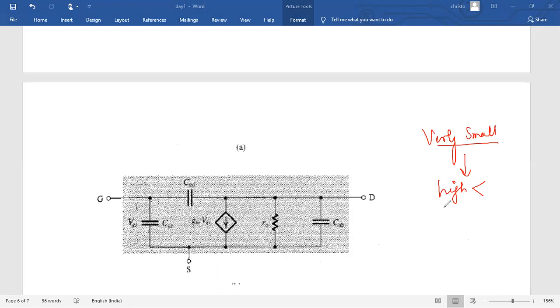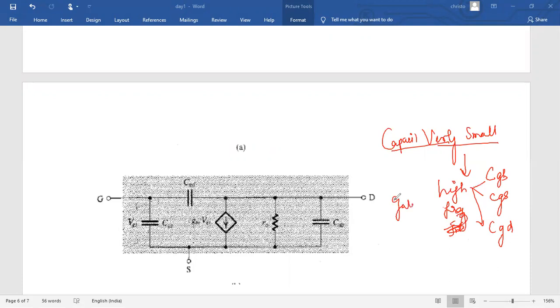These capacitors come into the picture at high frequency because their values are very small. So under high frequency, these 5 capacitors come into the picture: one capacitor between gate to body, one between gate to source, and one more between gate to drain, which are due to the gate isolation.